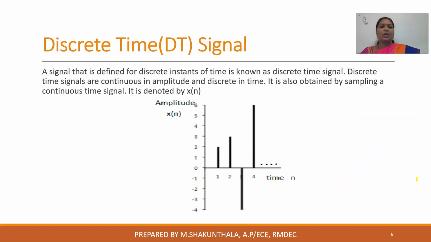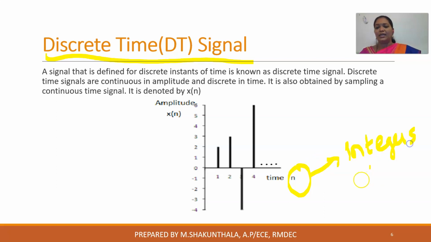Okay, and then the discrete time signal. From the name itself, discrete means it is not continuous. Only for a finite set of values does the time value exist. In another way I can say, here time is denoted by n. n always takes integer values. n can take only 0, 1, 2, 3, like that.